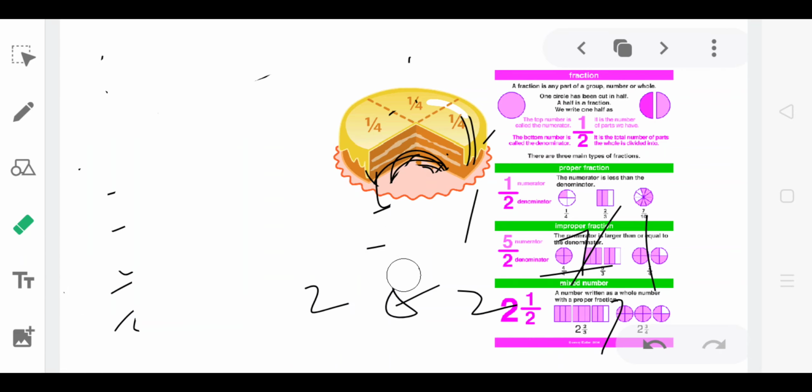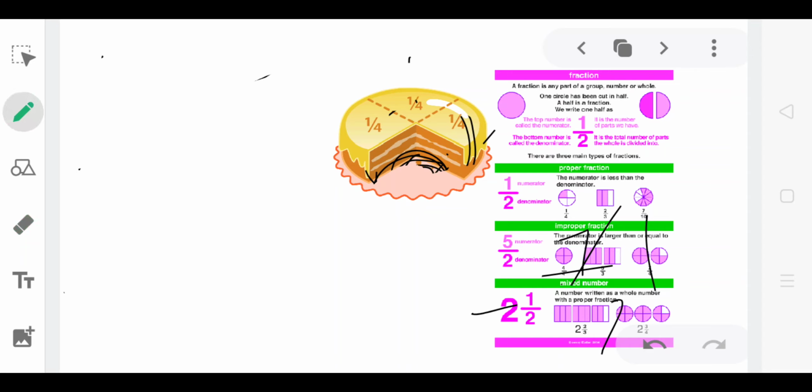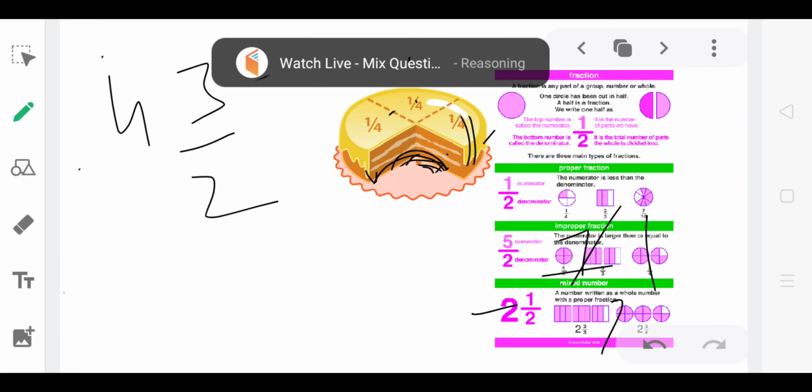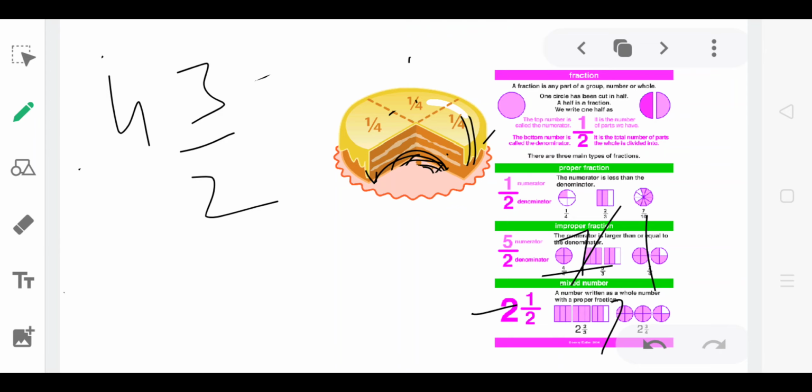What is the mixed fraction? Mixed fraction is nothing but, look here, if you have an improper fraction, then you convert it to a mixed fraction, like 4 whole, 3 by 2. Then 2 fours are 8, 8 and 3, this is called the improper fraction. 2 fours are 8, 8 and 3, 11 by 2.